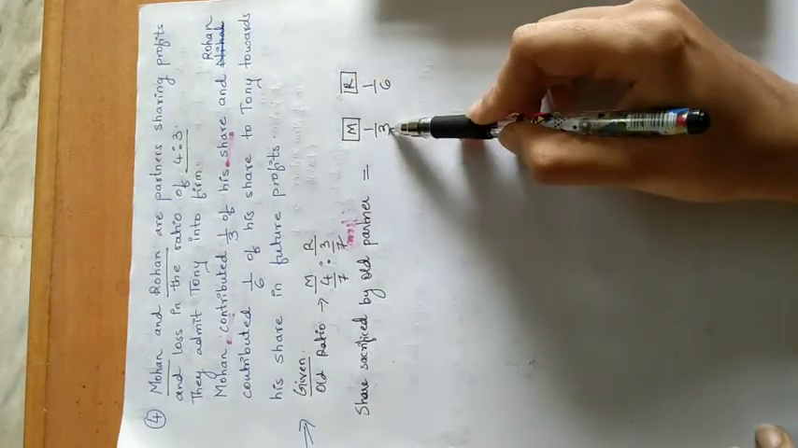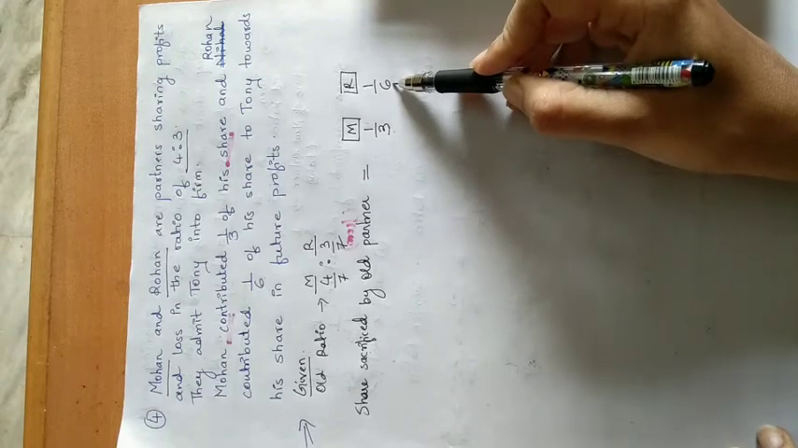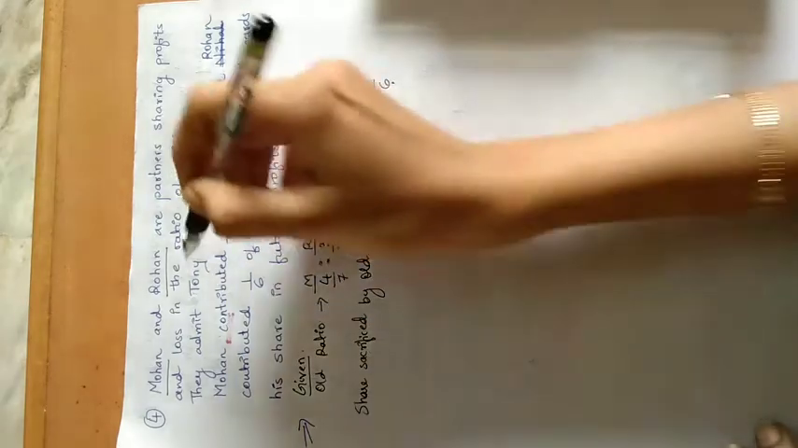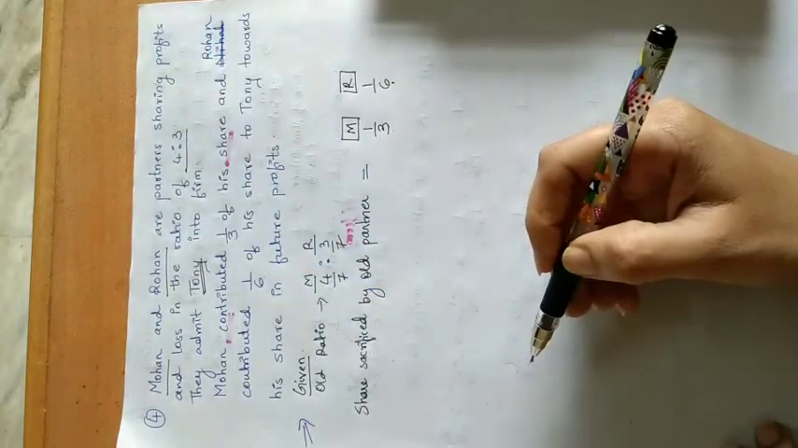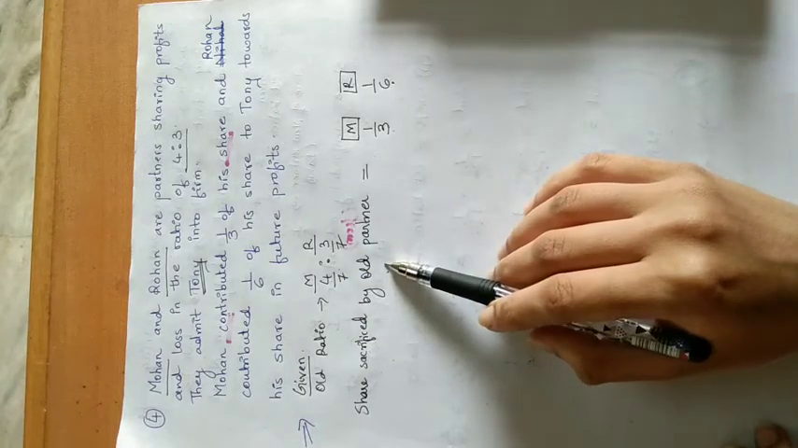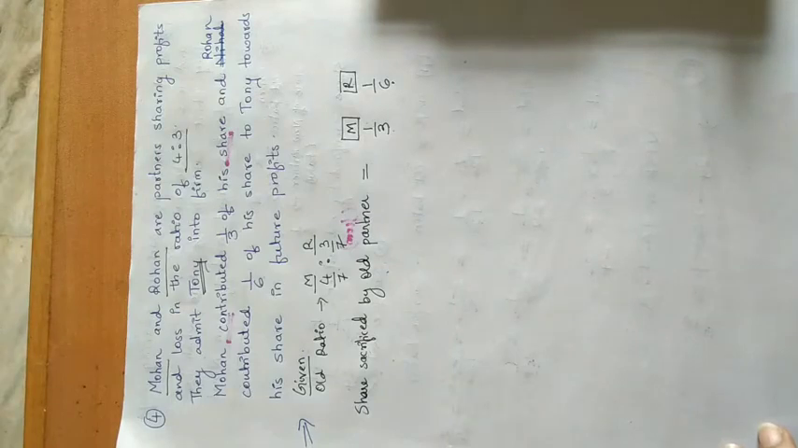Okay, Mohan gave 1/3 and Rohan gave 1/6, in order to give the share to the new partner that they have admitted in the business. So now when only these two pieces of information are given, how can we calculate the sacrifice ratio and how can we calculate the new profit sharing ratio?